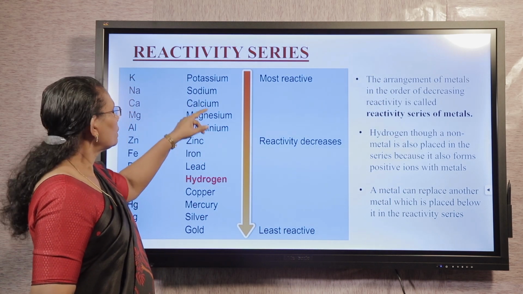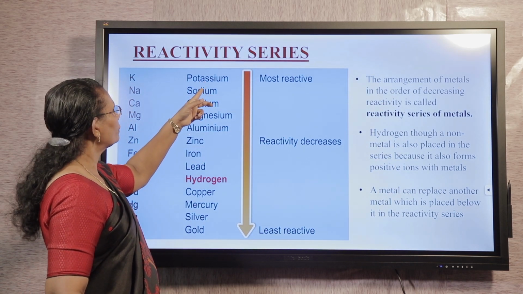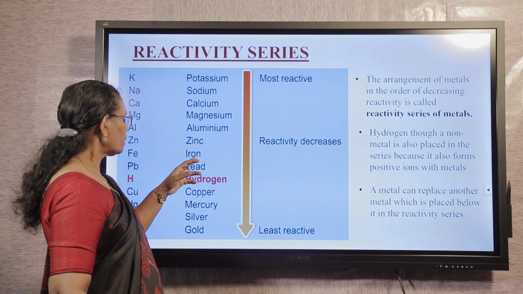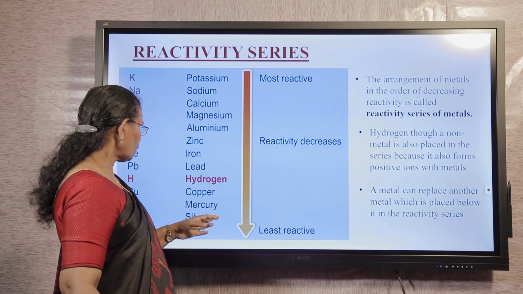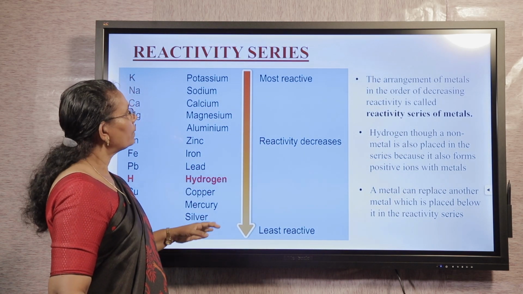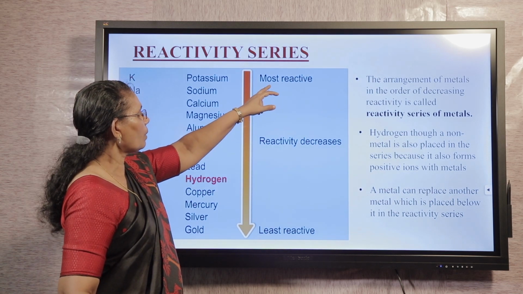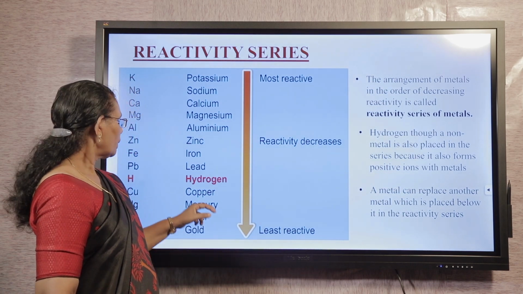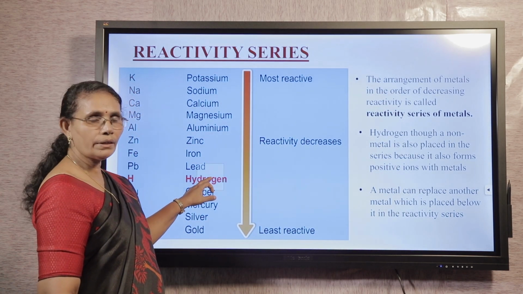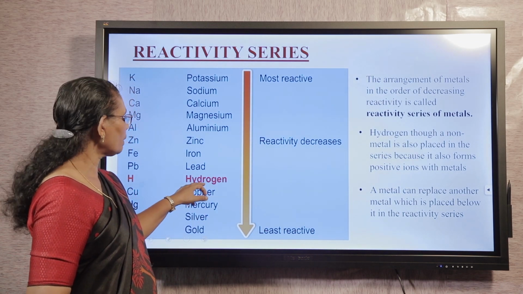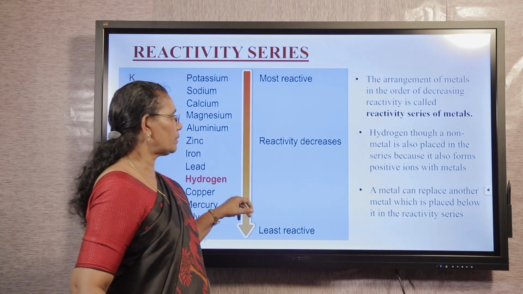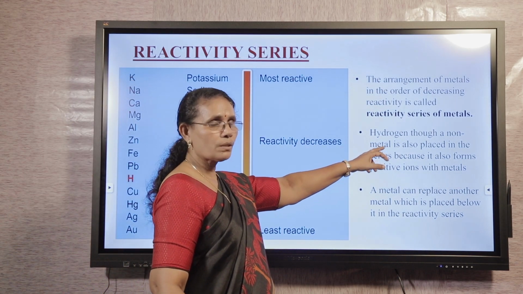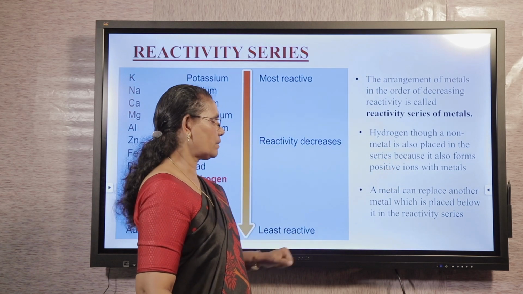Here it is arranged. The most reactive metal, potassium. Come to next, sodium, calcium, magnesium, aluminium, zinc, iron, lead, copper, mercury, silver, gold, etc. The most reactive metal on the top and the least reactive metal at the bottom. Here you can see one element, hydrogen. Why is hydrogen included, which is a non-metal? Because hydrogen also forms positive ion like metals.